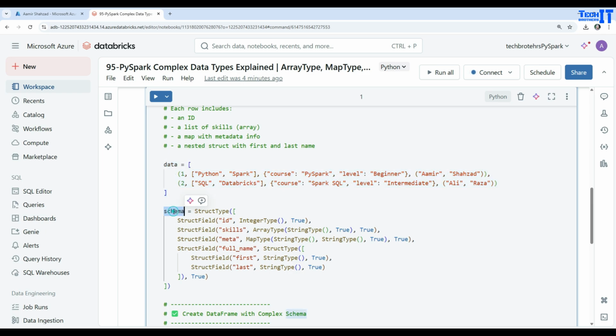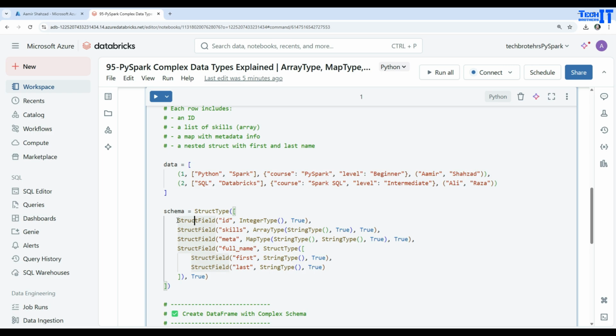So here is my schema. I'm also using StructType here to define my schema because it's a complex type of information that I want to put in this schema. So here is my StructType, and the name of that variable is schema, and the type of that schema is StructType, and here I'm providing all the information.